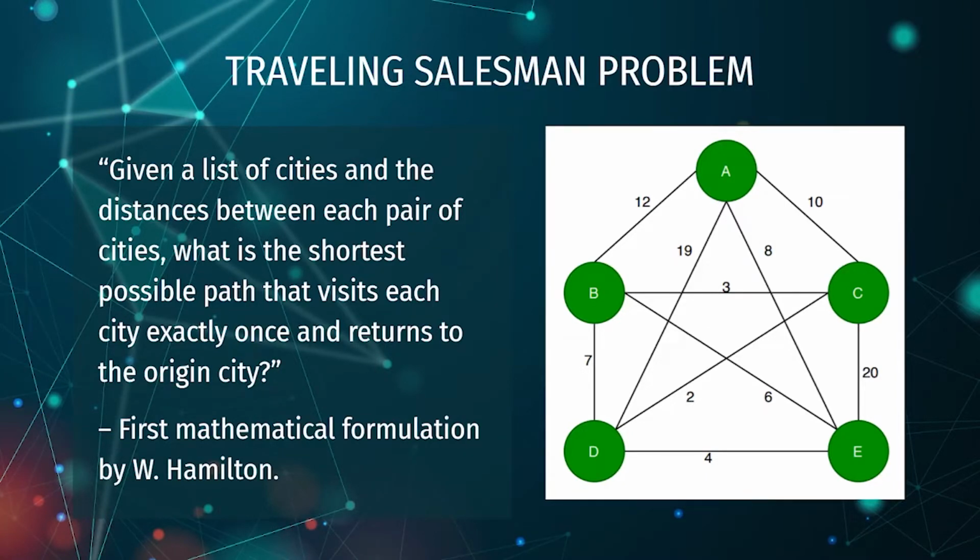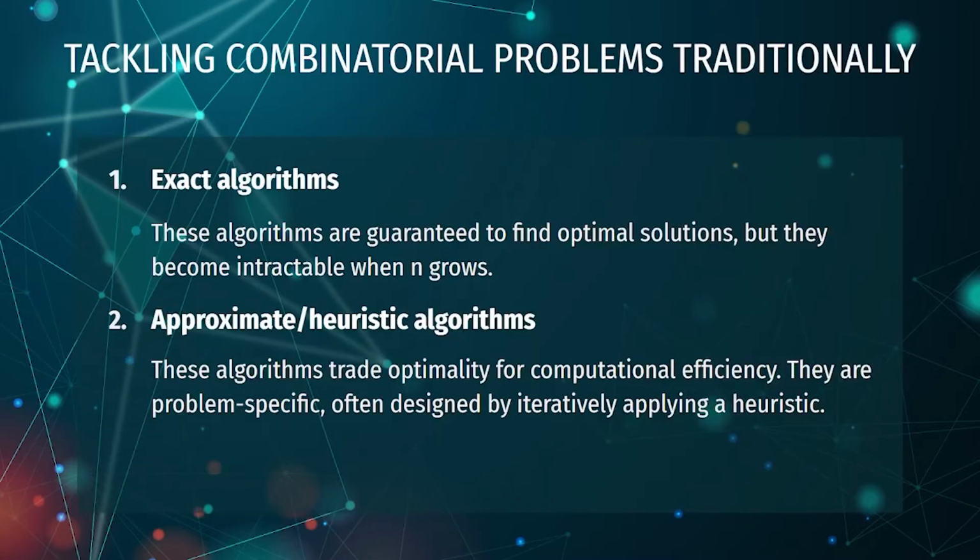Now, considering the importance of this problem, and since exhaustive search of all the possible paths has a complexity of n factorial, this makes it extremely difficult, and it is also the reason for its extensive study in optimization. This problem is used as a benchmark in optimization problems. It has led to many important discoveries and optimization techniques like cutting planes, branch and bound, local search, as well as simulated annealing.